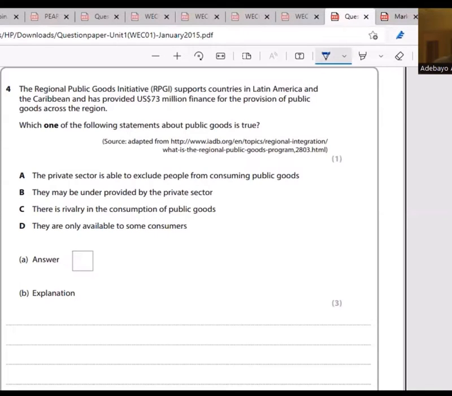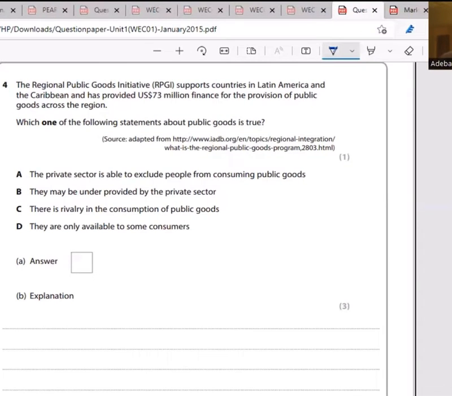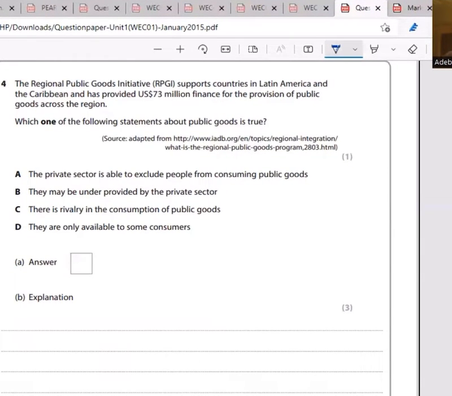They may be underprovided by the private sector. The private sector provides goods basically for profit motive, which is not a public good. So what is a public good? We said public goods are goods that are non-rival and non-excludable. Examples of public goods are street lights and defense. The problem with public goods is the free rider problem.